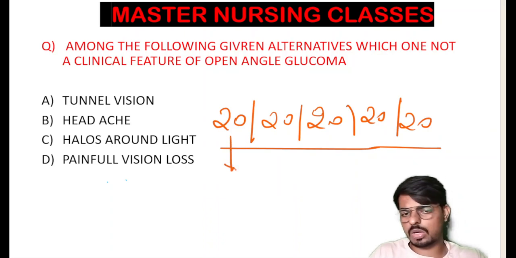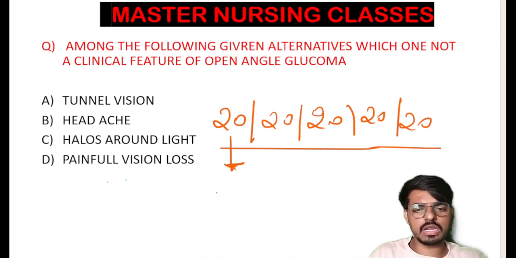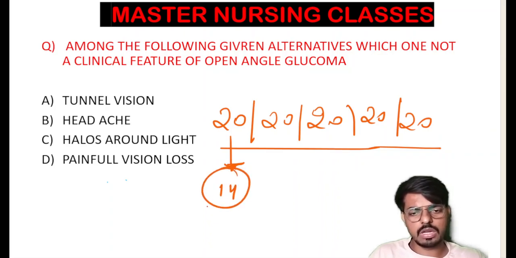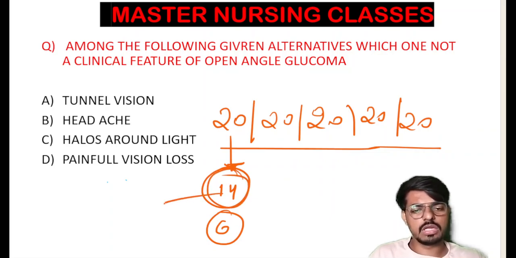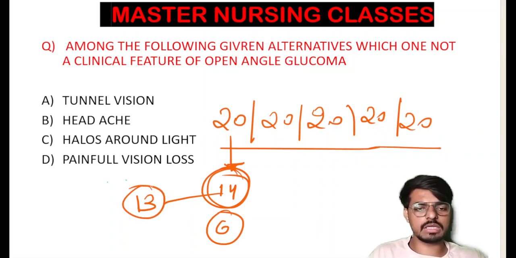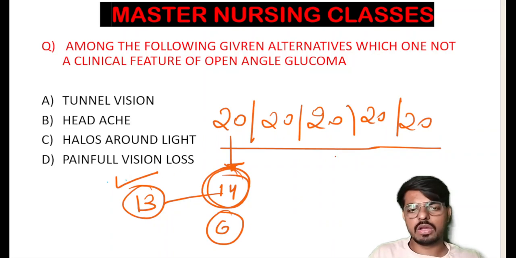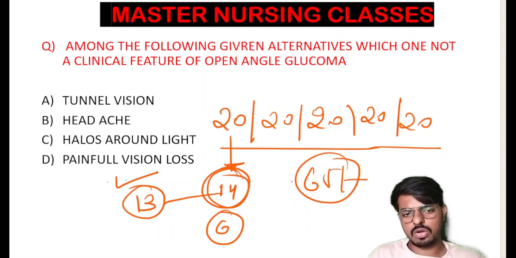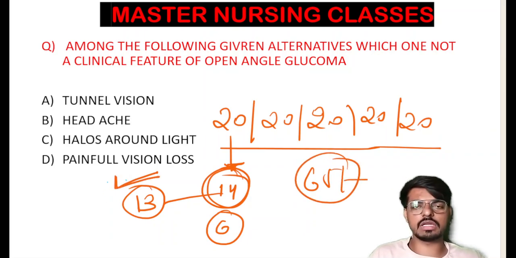Out of these 20, if you attempt only 14 questions and skip 6, and among these 14 you are very sure about 13, making only 13 questions right from each section, how many marks will you get? You will get around 65 marks, students, by making only 13 questions correct.